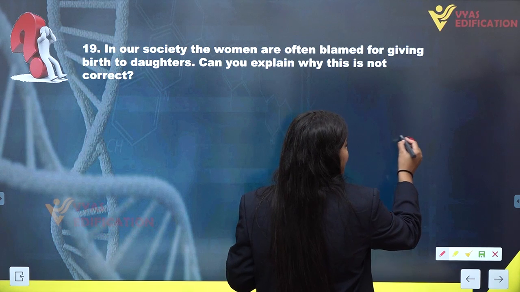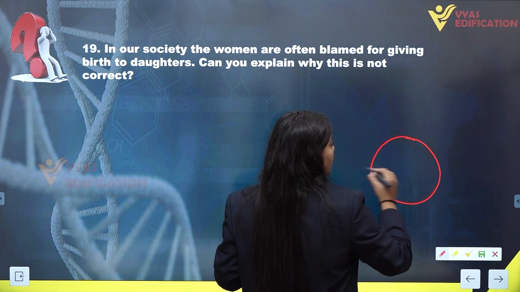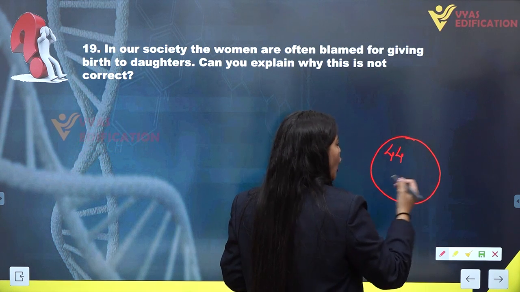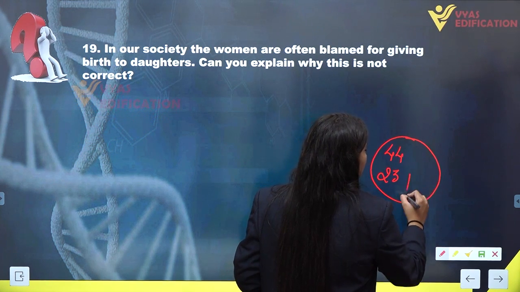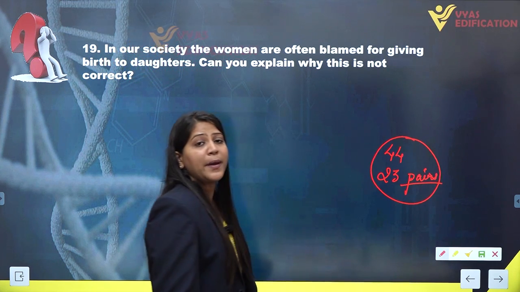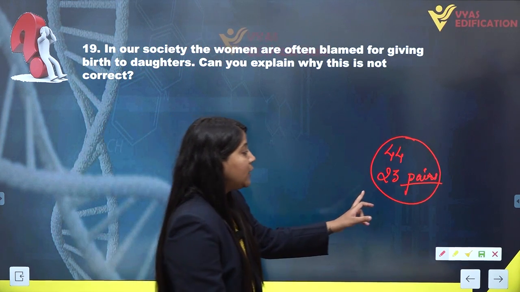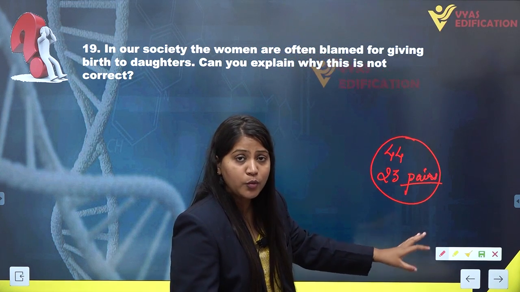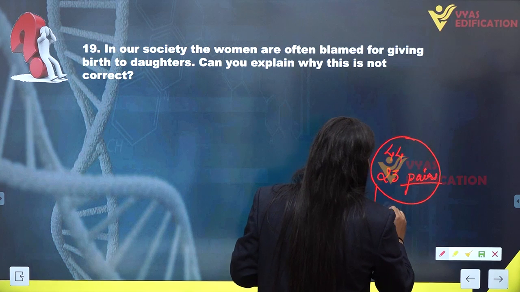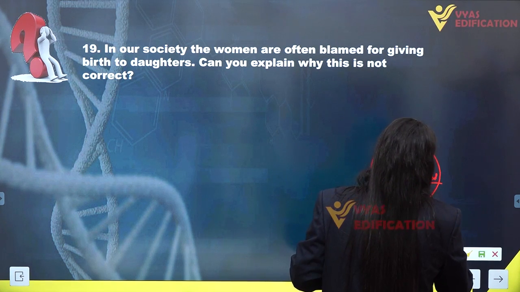In a normal cell we have 46 chromosomes, or 23 pairs of chromosomes. Among the 23 pairs, 22 pairs are normal chromosomes, which we call autosomes.